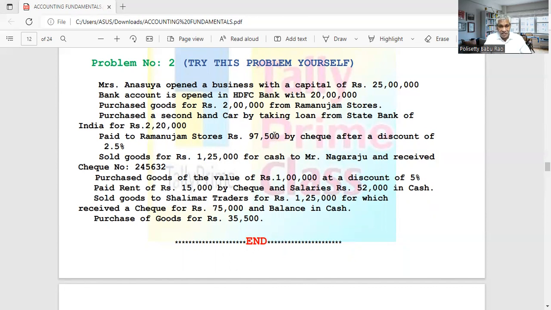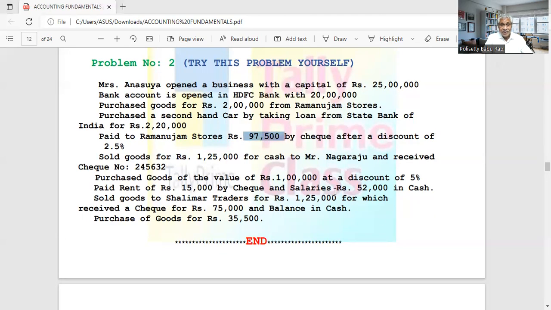So if we divide this by 97.5, then multiply by 100, we will get the total amount. So the total amount is 1 lakh. So in that 1 lakh, what is 2.5%? 2.5% is 2,500 rupees. Okay, got it? So 2,500 rupees is discount. Then the total amount is 1 lakh. Out of 1 lakh, we got a discount of 2,500, and 97,500 rupees we paid through check.